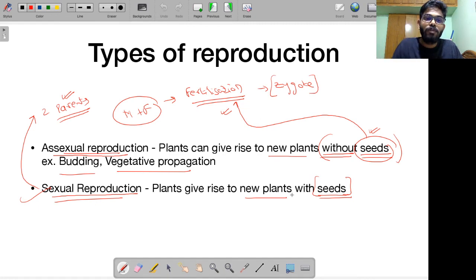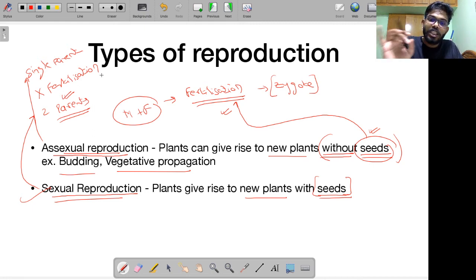I told you about two different types of reproduction. Remember, in asexual reproduction, only a single parent is involved. No fertilization is taking place. Since no fertilization is taking place, there is no seed formation. That is the reason in asexual reproduction, plants give birth to the next generation plants without the use of seeds. On the other hand, in sexual reproduction, plants give rise to new plants with seeds. Seeds, as I told you, are a product of fertilization. Fertilization means the fusion of the male gamete and the female gamete. If you need a male gamete and a female gamete, you require two parents, one male and the other female.